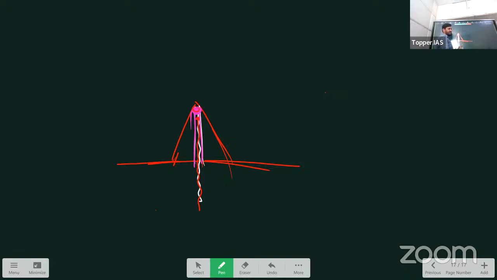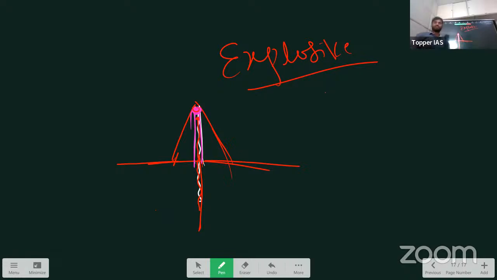Pressure will develop inside. If the force is too high, it will break and create explosive eruptions. Explosive eruptions are possible only when there is viscous lava. The upper part might get destroyed because it has exploded, and it will eject many things into the atmosphere.